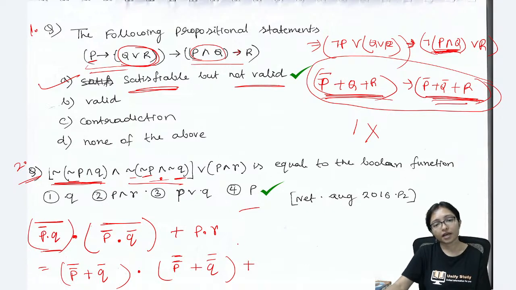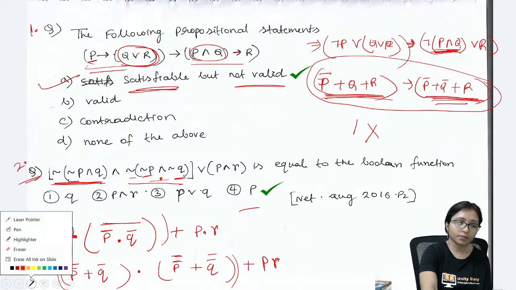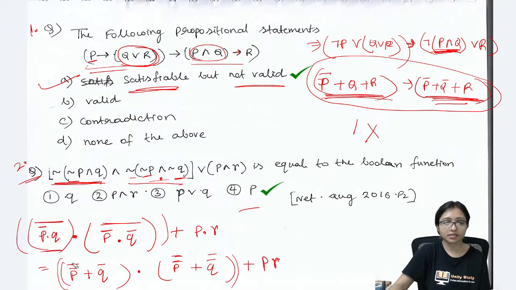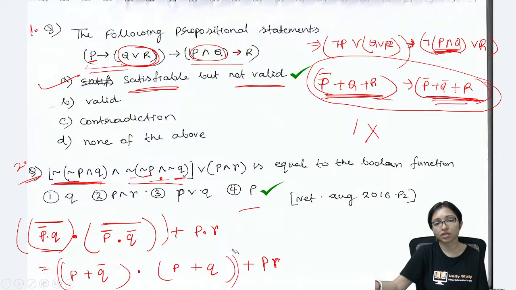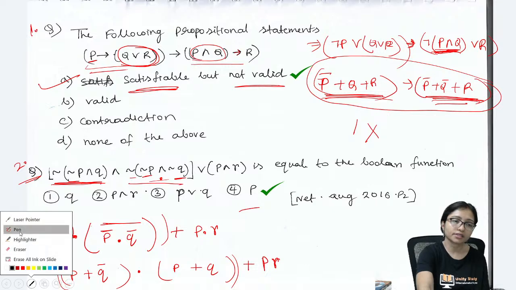There was a bracket here. Then I can do the plus P R. This is coming. Now you can simplify it. Actually this double bar means I can erase it. It is actually P. This is also actually P. This is also actually Q. Directly I have written it in the next step. So in the next step I can see it will be like this.